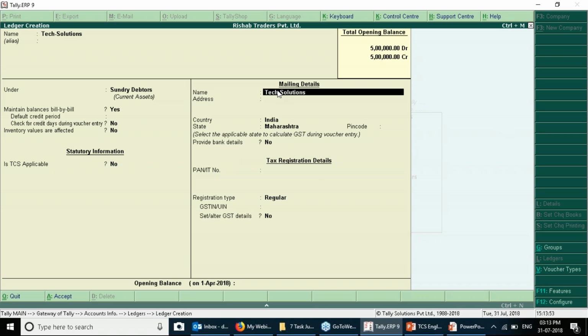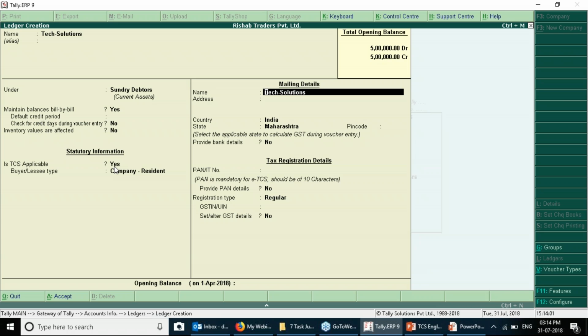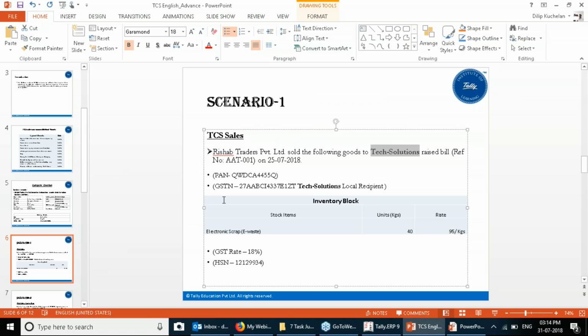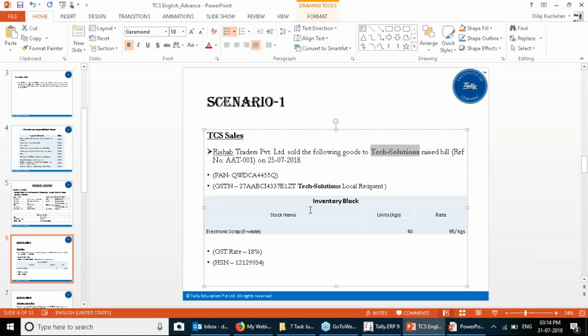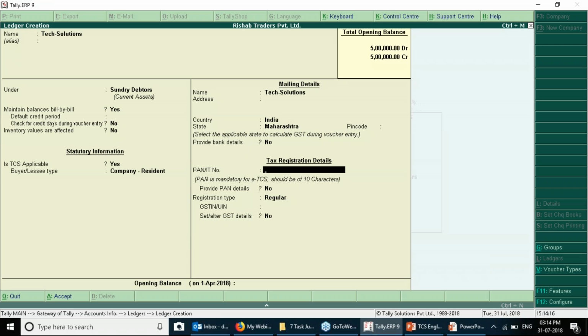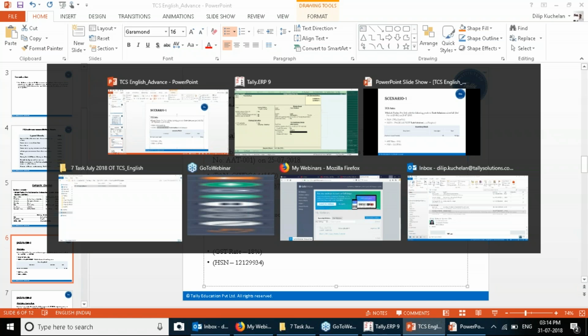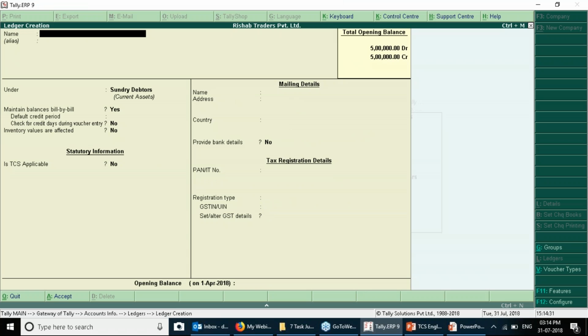So you have to make it yes over here. Is TCS applicable? Yes. Buyer lessee is company resident. Now this type of sale, you need to see the GSTN. It is the local recipient, so it would be the intrastate sales. So the Maharashtra. The PAN number, it is very mandatory to provide the PAN number. The GSTN number, and you just need to save the ledger.